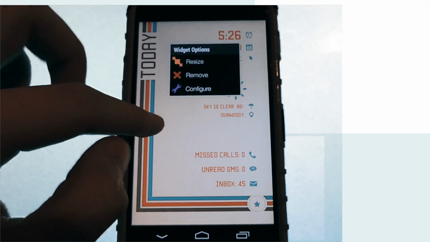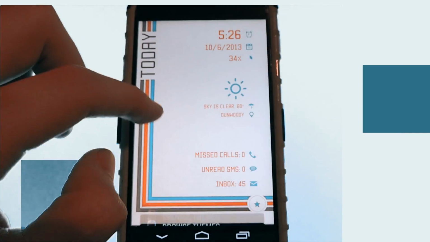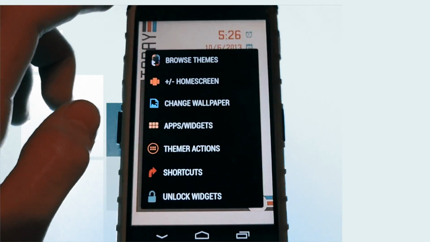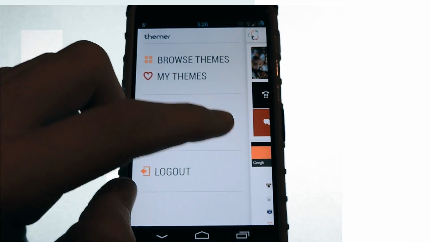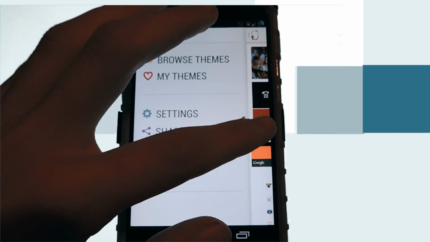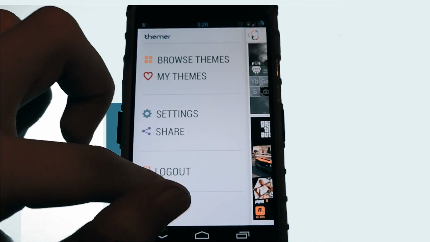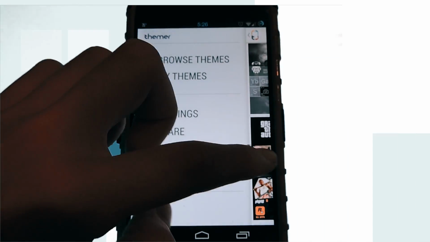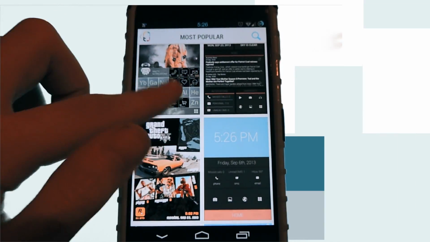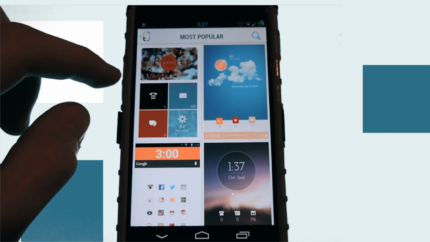And honestly, my conclusion is that Themer really does have a lot of potential, but I also think it needs quite a lot of work. But this is in beta, so I'm not really complaining. Other than that, Themer is really simple. You have your themes, you have some basic tabs here, and that's pretty much what Themer is. I think it's a really great app, and I definitely applaud MyColorScreen for creating this.